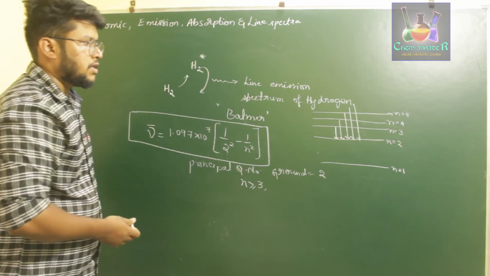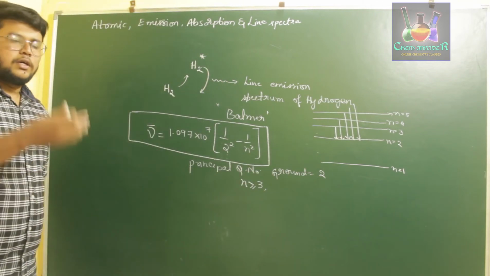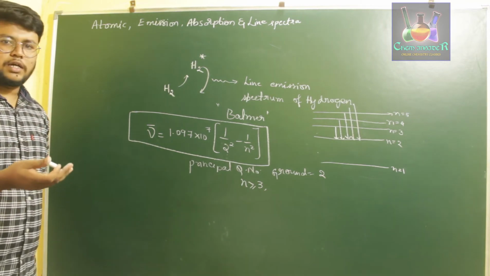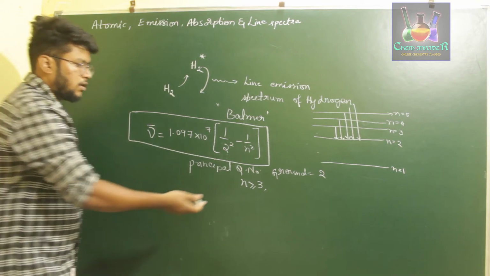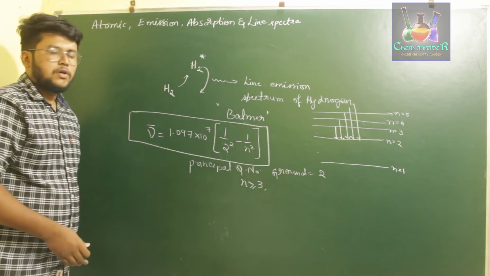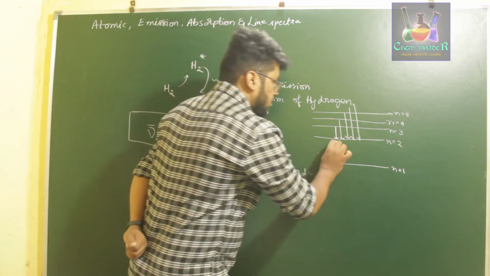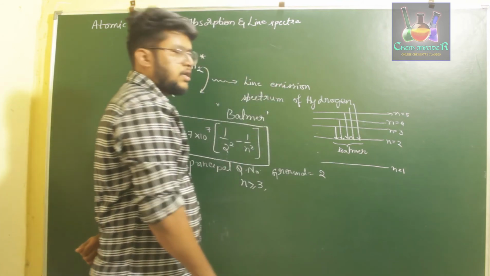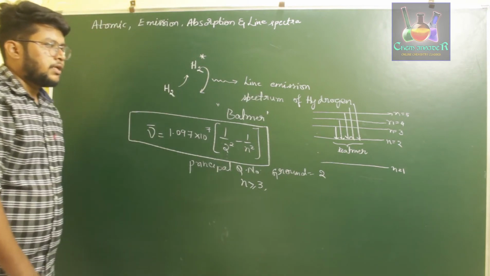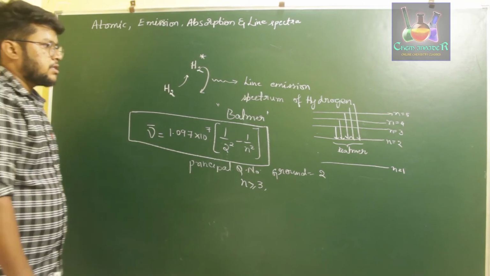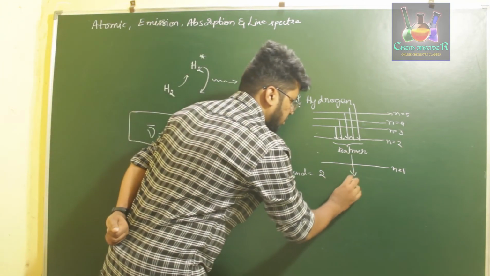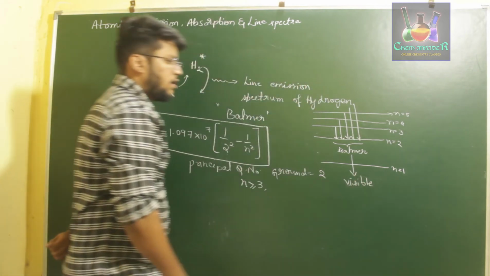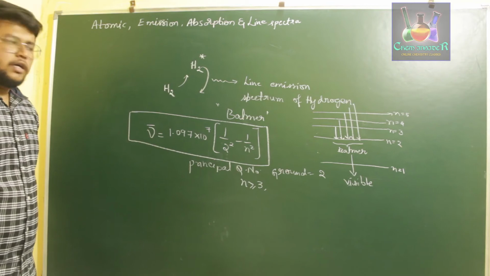So this spectral series, where the hydrogen atom returns back to the state of n equal to 2 from any other excited state which has values greater than 2, that is, greater than or equal to 3, was called the Balmer series of hydrogen spectra. Balmer explained this spectra because it is found to be present in the visible region of electromagnetic radiation.